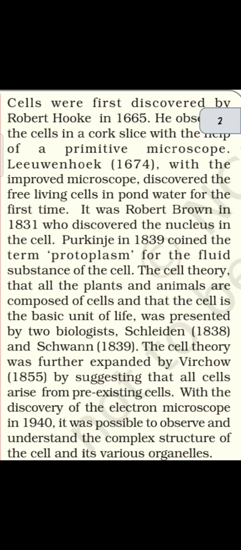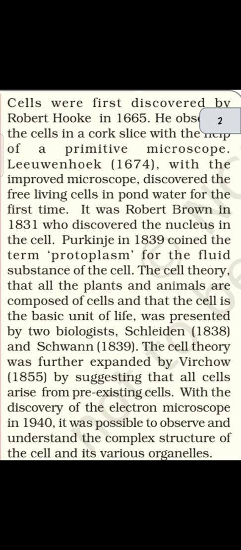Okay. After that, the cell theory was given by Schleiden and Schwann, in 1838 and 1839. What was the cell theory? They explained that all the plants and animals are composed of cells, and cell is the basic unit of life.